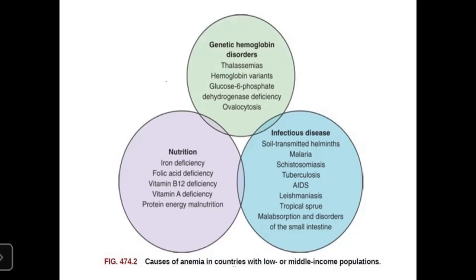Also, nutritional deficiencies such as iron deficiency, folic acid deficiency, B12 deficiency, vitamin A deficiency, and protein energy malnutrition can lead to anemia. Also, infectious disorders such as soil transmitted helminths, malaria, schistosomiasis, tuberculosis, AIDS, leishmaniasis, tropical sprue, malabsorption, and disorders of the small intestine can lead to anemia.